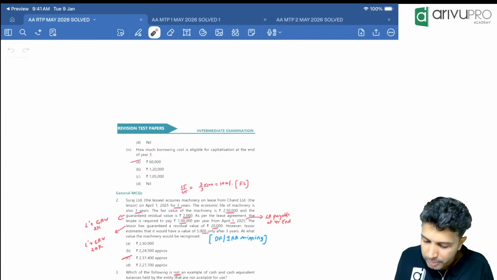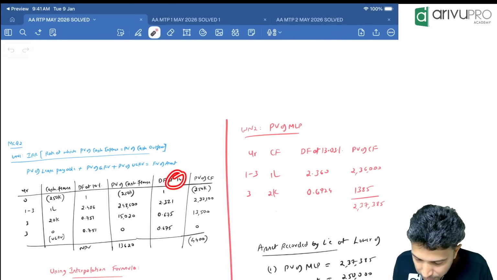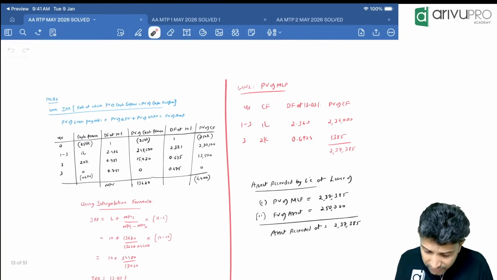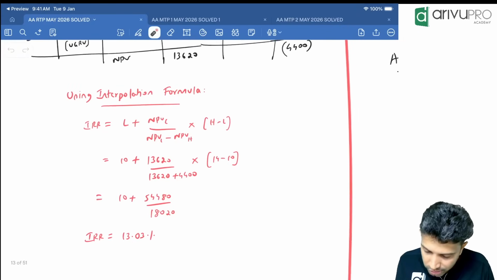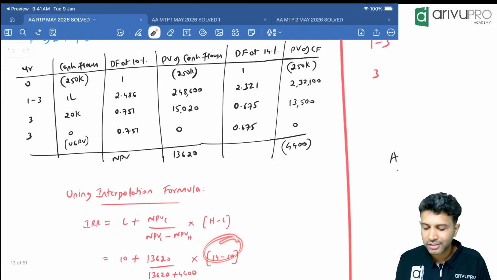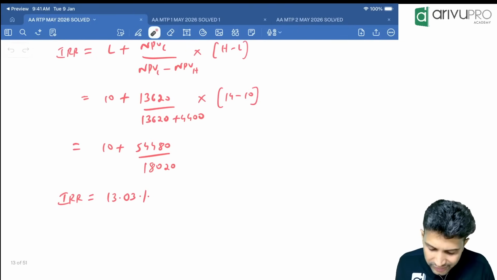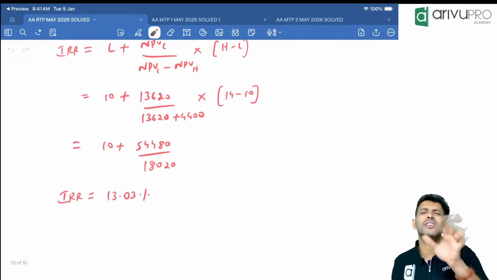Higher rate is 14%. At 14%, NPV was negative. So it's already negative and we need to minus. Minus or minus will become positive. Into higher rate minus lower rate, 14 minus 10. Solve, you will get 13.03%. That is your discount factor.